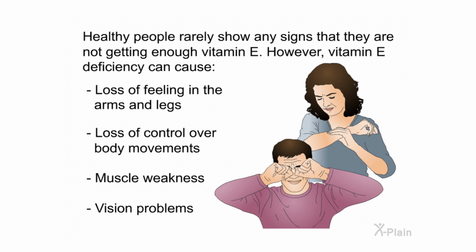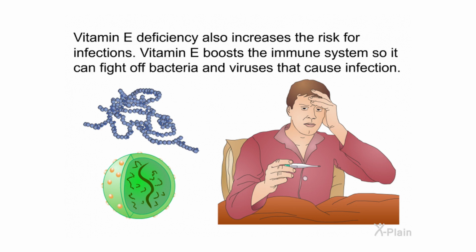Healthy people rarely show any signs that they are not getting enough vitamin E. However, vitamin E deficiency can cause loss of feeling in the arms and legs, loss of control over body movements, muscle weakness, and vision problems. Vitamin E deficiency also increases the risk for infections. Vitamin E boosts the immune system so it can fight off bacteria and viruses that cause infection.